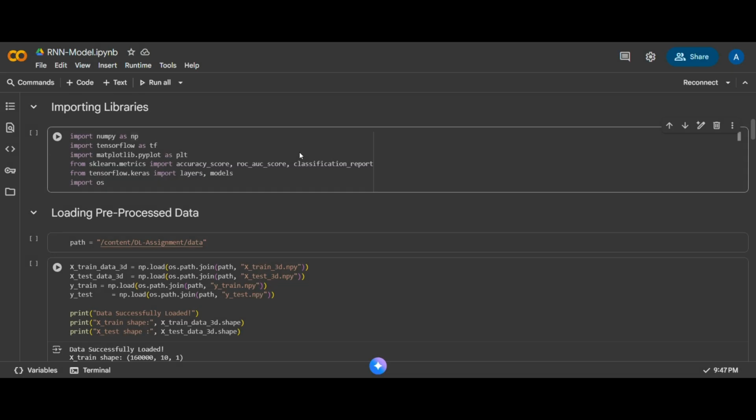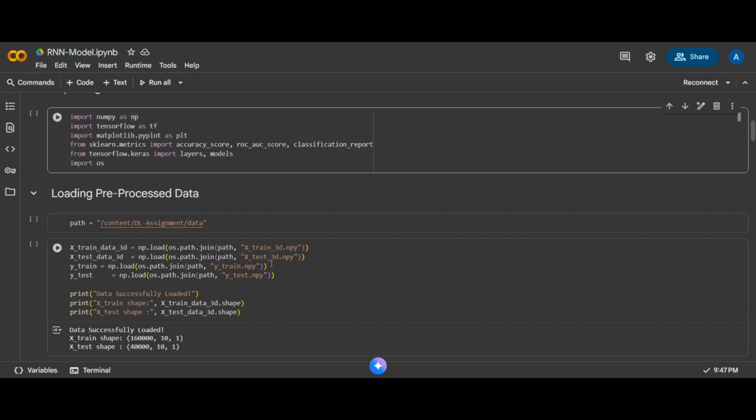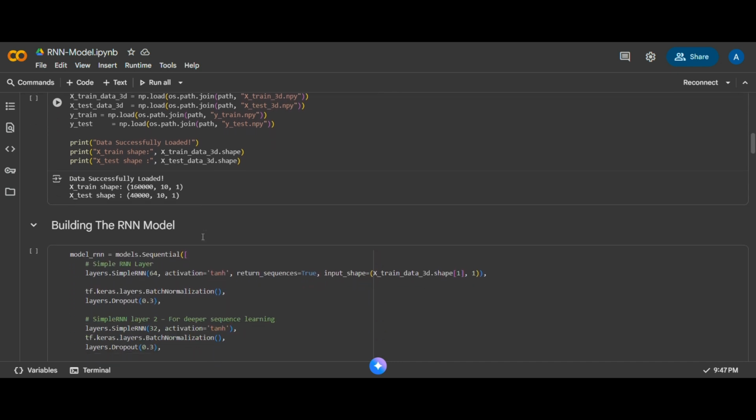Thank you. I am going to explain the part of our project where I implemented the RNN model to predict house purchase decisions. After importing the required libraries, first I used the preprocessed dataset that was already cleaned and normalized and saved as .npy files. Then I loaded the training and testing datasets from the data directory, and each sample includes 10 numerical features.